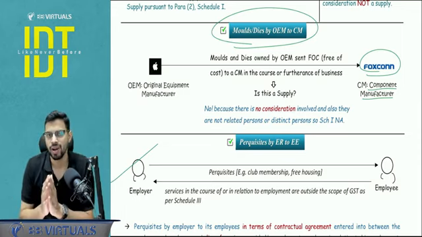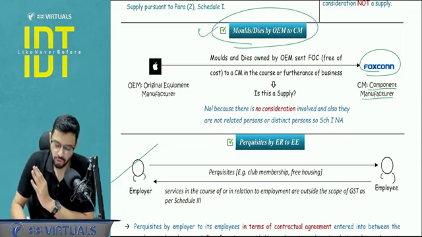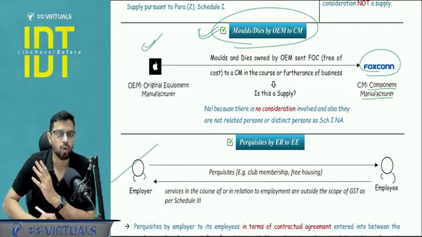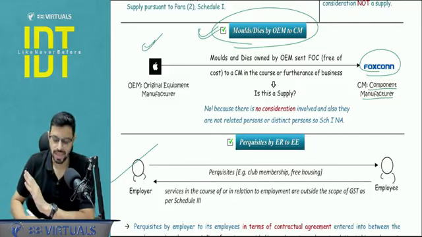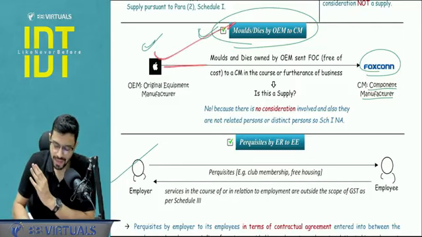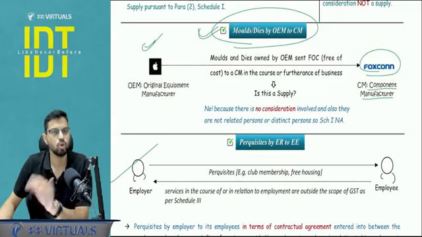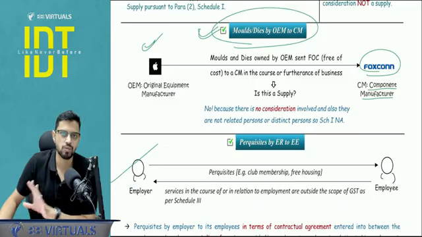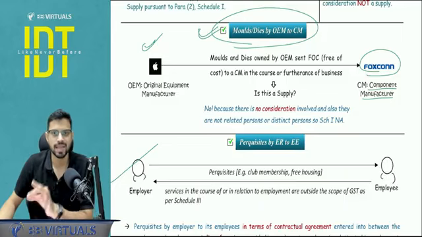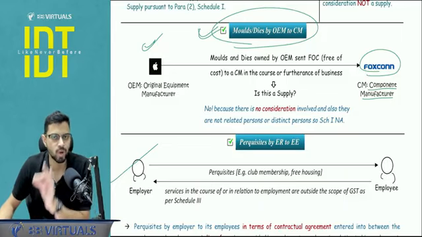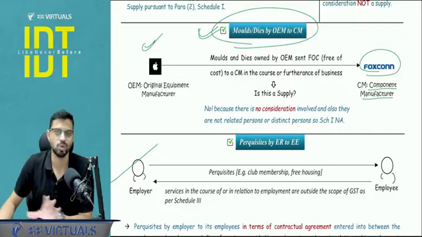Generally, the contract says that this particular cost of tooling, that is molds and dies, will be incurred by the OEM, not the CM. So the OEM incurs the cost and sends these molds and dies free of cost to Foxconn. Why? Because Foxconn is going to use them and produce the components for the OEM. The question is whether there is any supply here when the molds and dies are sent by the OEM to the CM. The answer is no.